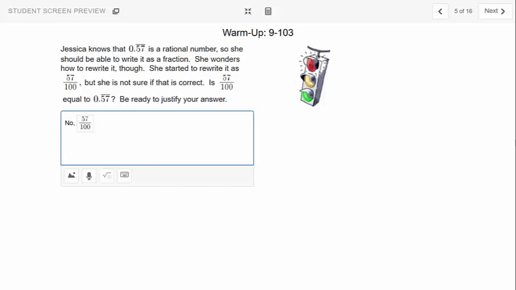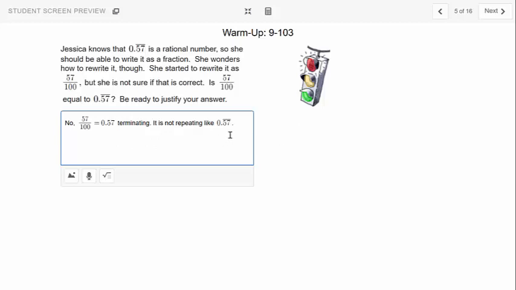57 hundredths equals 0.57 terminating. It is not repeating like 0.5 bar. Let's see here. How do I do that? I know how to do it. We're just going to copy paste it. Control C, Control V. Oh, okay. Select it and hit MathType it. Now we're good. Okay, so they're definitely different.